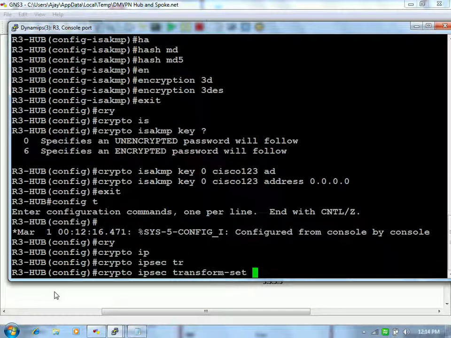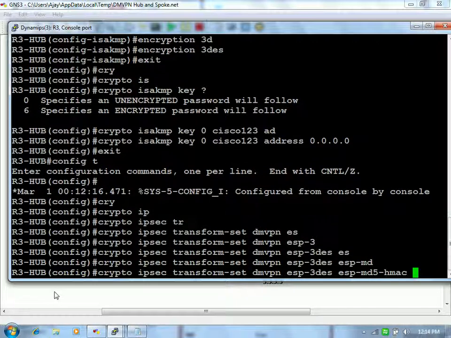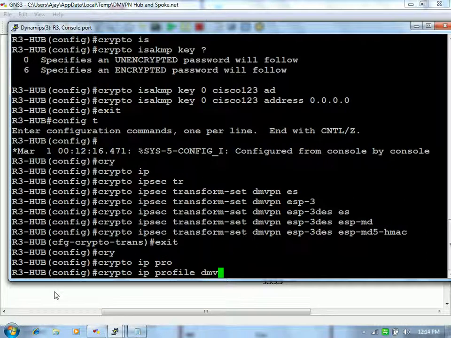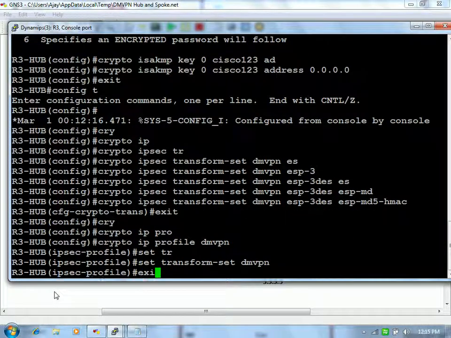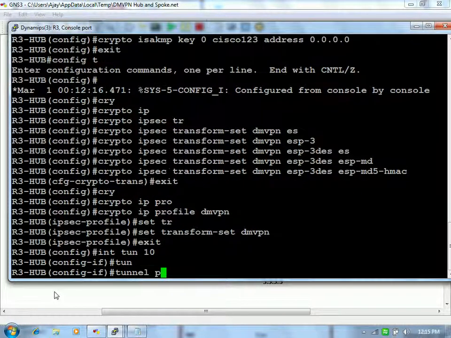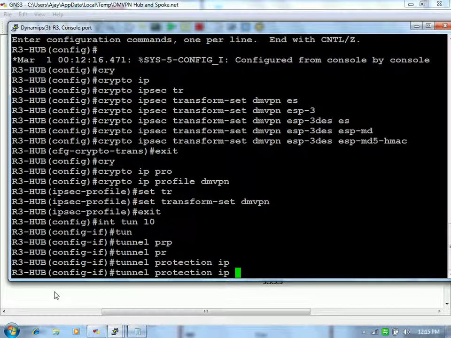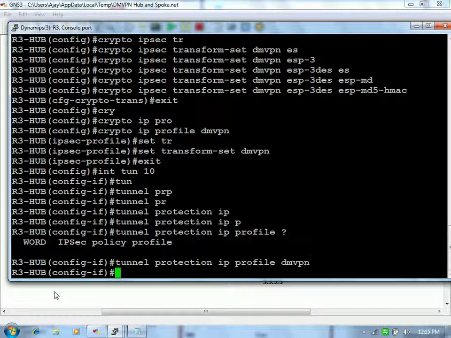Crypto IPsec transform-set DMVPN, ESP-3DES, ESP-MD5. crypto IPsec profile DMVPN, set transform-set DMVPN. interface tunnel 10, tunnel protection IPsec profile DMVPN. Now your neighborship will be broken.